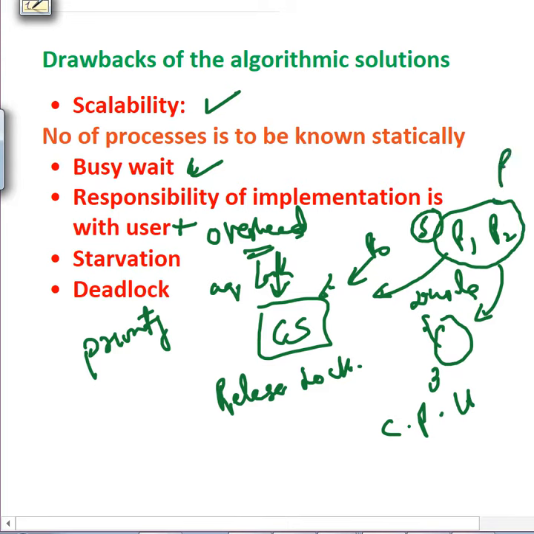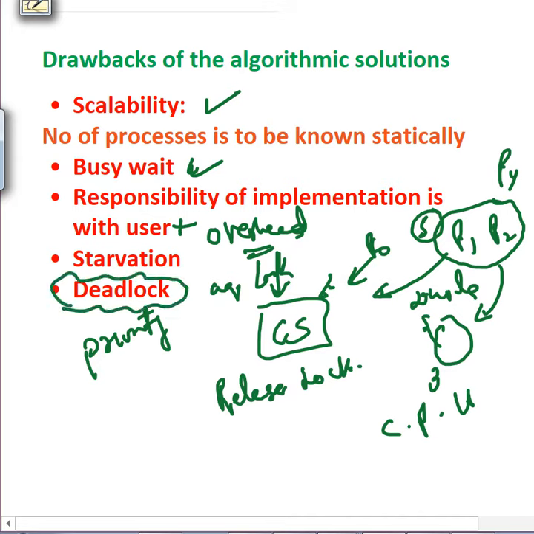Now P4 comes in, which may be a high priority process. When P0 finishes the critical section, we are going to give P4 the access, because P1 and P2 are low priority. So if high priority jobs keep coming in, P1 and P2 are going to starve. There are also deadlock issues, which we will take up in detail later as a chapter.